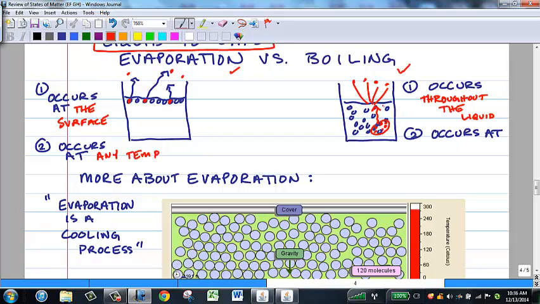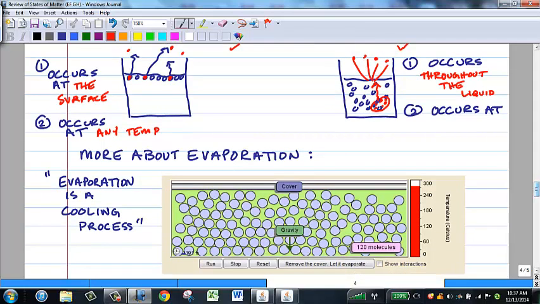It can happen anywhere in the liquid, and if something is at a really big rolling boil, then you have bubbles forming all over the place and rising to the surface, bursting open to release the gas. So boiling occurs throughout the liquid, not just at the surface. And boiling occurs at a specific temperature that we refer to as the boiling point.